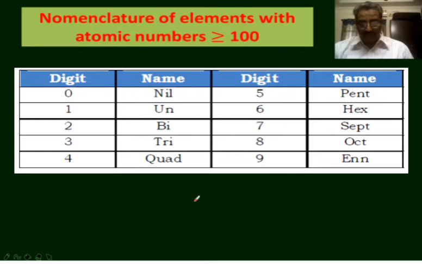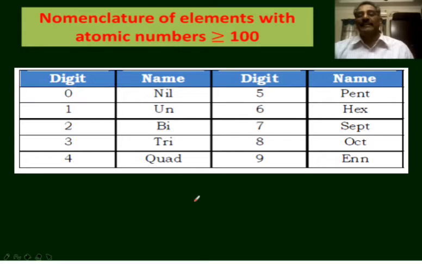So to avoid such problems, IUPAC has made some recommendations that until a new element's discovery is proved, a temporary name will be given. For that purpose, a systematic nomenclature is provided by IUPAC in order to give temporary names to the elements.